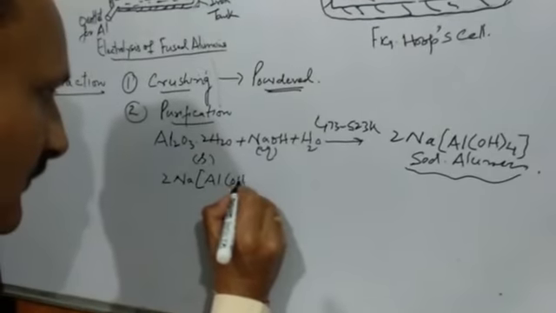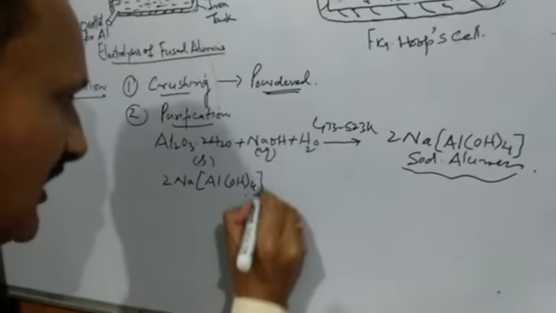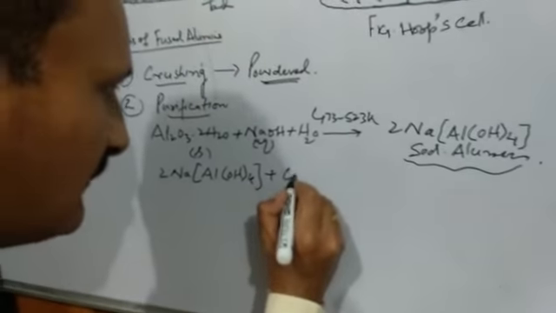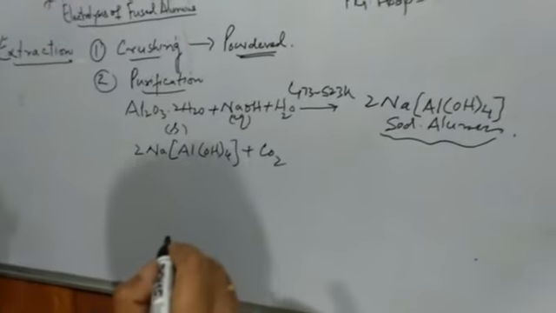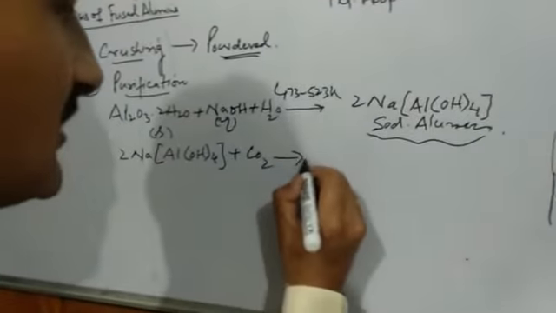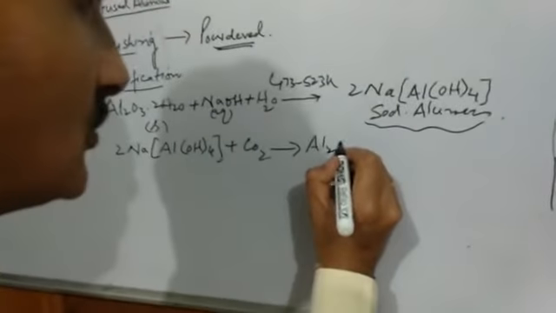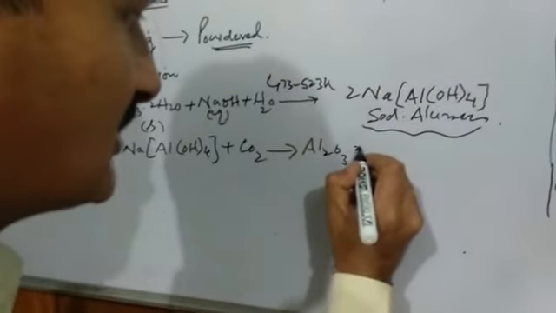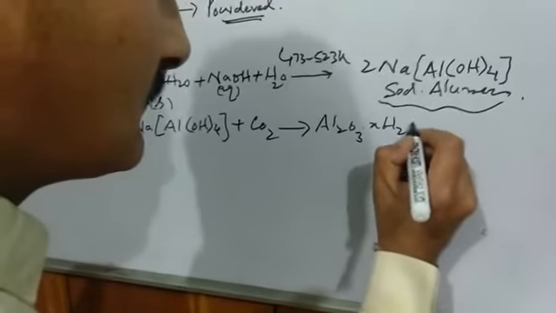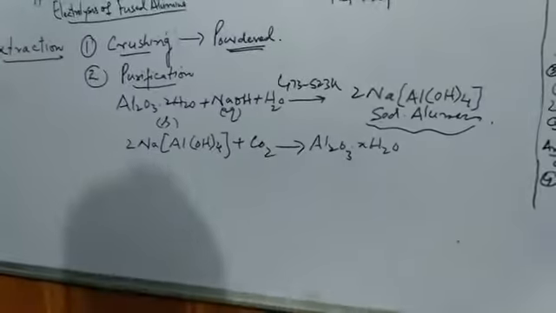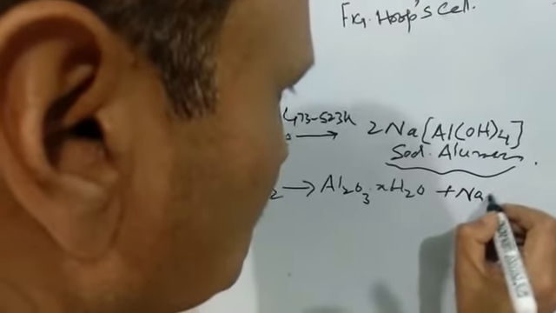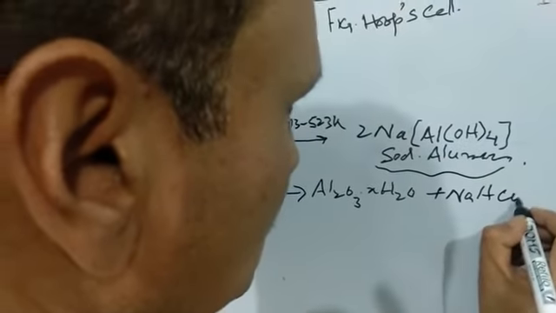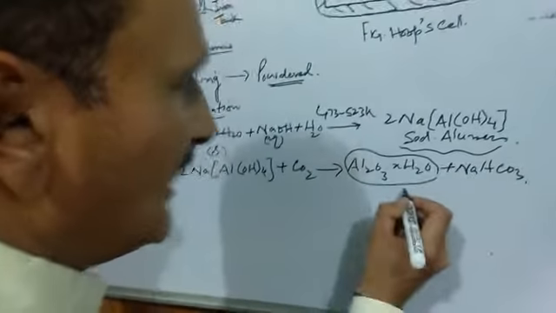We will pass carbon dioxide gas through sodium aluminate, Na[Al(OH)4], and as a result we will get Al2O3·xH2O plus sodium bicarbonate.